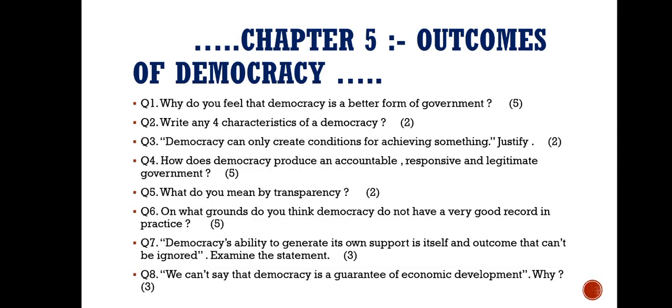Now, the last chapter, chapter number 5, Outcomes of Democracy. Why do you feel that democracy is a better form of government? 5 marks. Write any 4 characteristics of a democracy. 2 marks. Democracy can only create conditions for achieving something. Justify. 2 marks. How does democracy produce an accountable, responsive, and legitimate government? 5 marks.